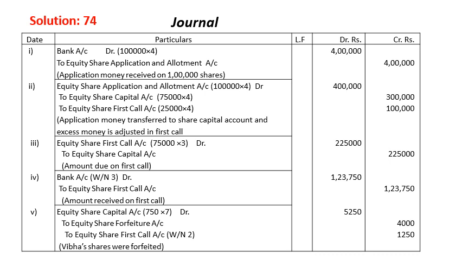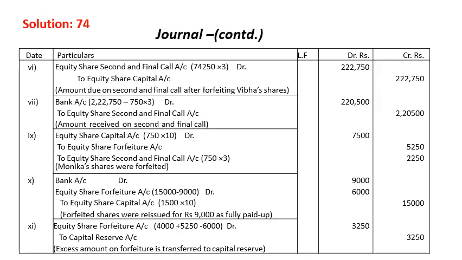After Viva's share, we made it the final call as per this question, but then 750 should be subtracted from the 7,500. Now over here, equity share of second and final call account debit, that is 75,000 shares we have issued, but Viva's share 750 is minus from here. So that's why we get 74,250 shares, because Viva's share is cancelled.